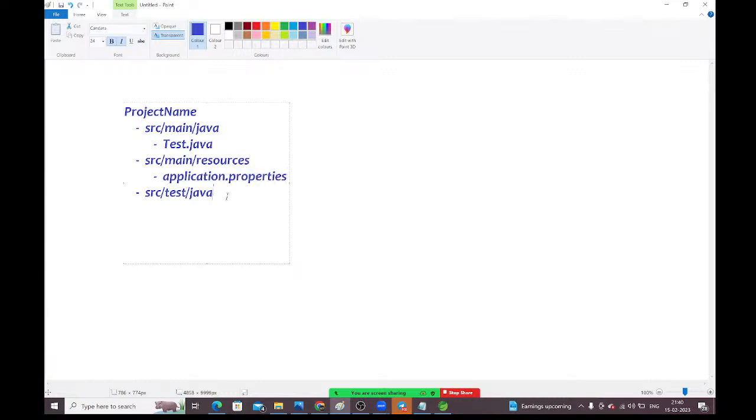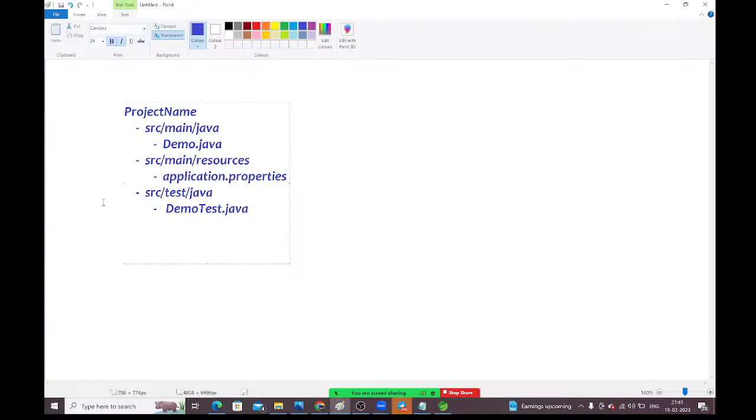Whatever files you are creating inside the main Java, for these files we need to create corresponding unit test files here. Instead of test, I will take demo.java. Then inside the test folder we create the corresponding test files, like DemoTest.java.